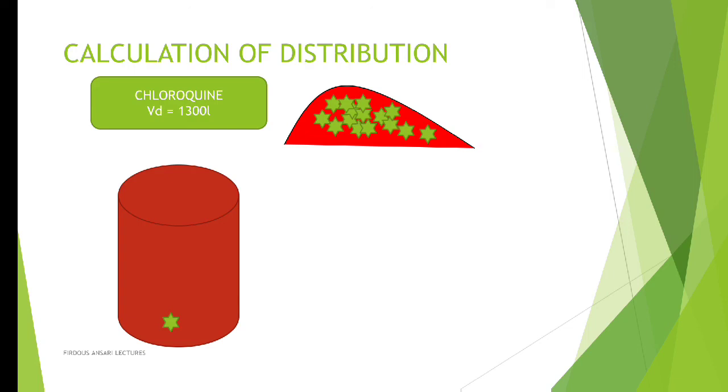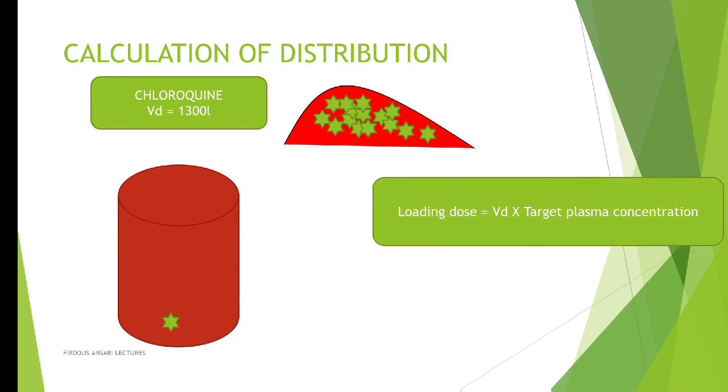Okay, so this means that for initiating the action of chloroquine, we need to give a higher dose of the chloroquine. That is known as a loading dose. So loading dose is calculated by the formula: volume of distribution times target plasma concentration. Loading dose itself says that we need to load the organ. In the case of chloroquine, we need to load the liver with a high amount of chloroquine. So loading dose is mainly given for initiating the action of the drug.